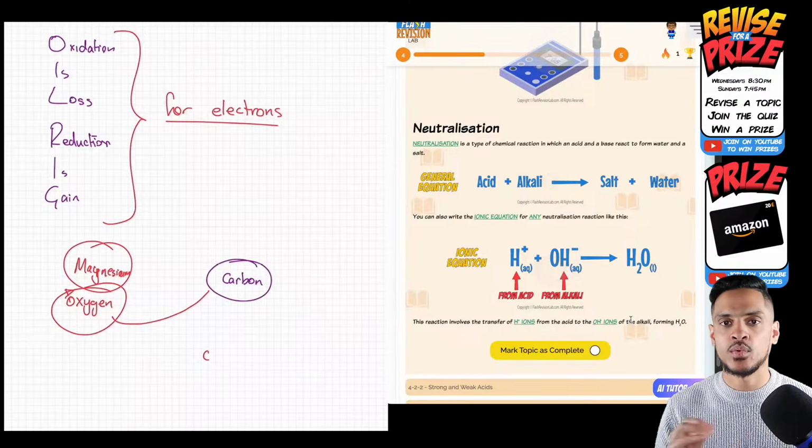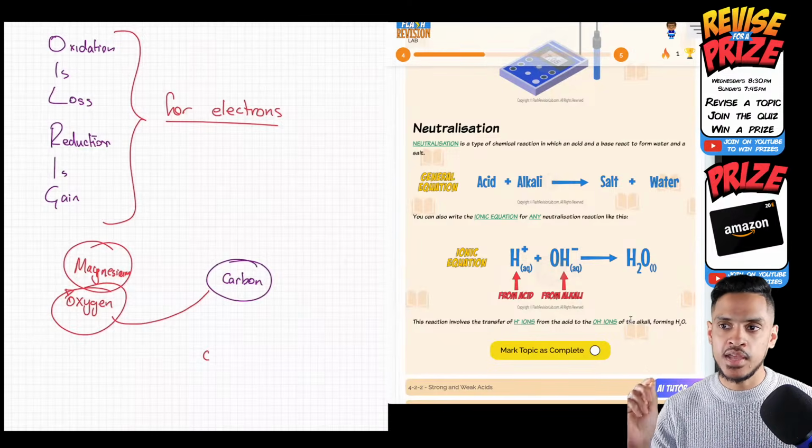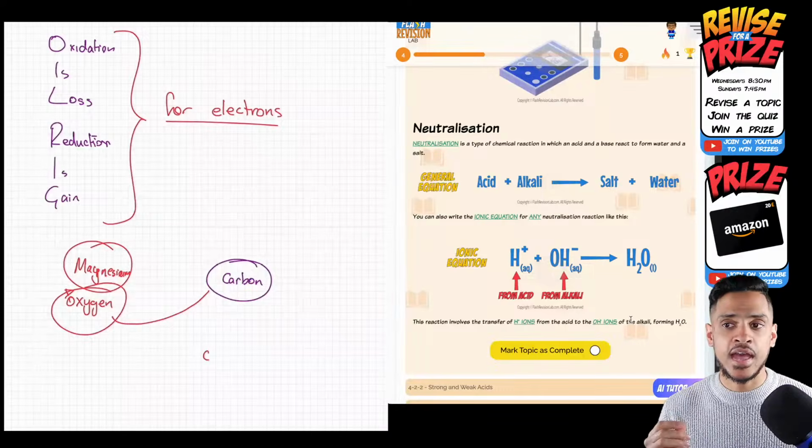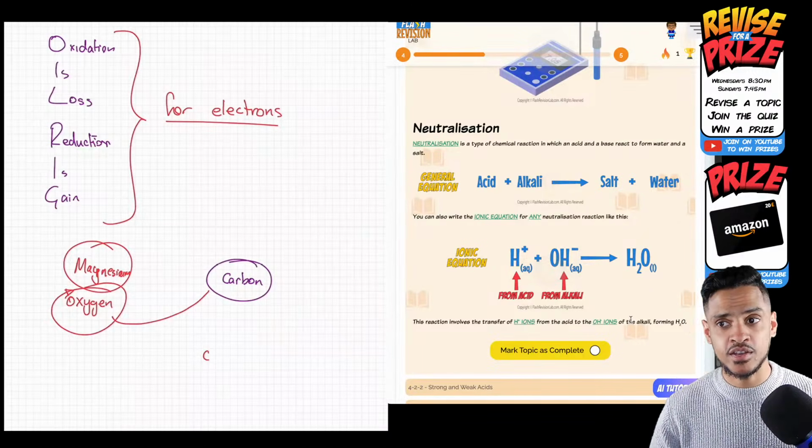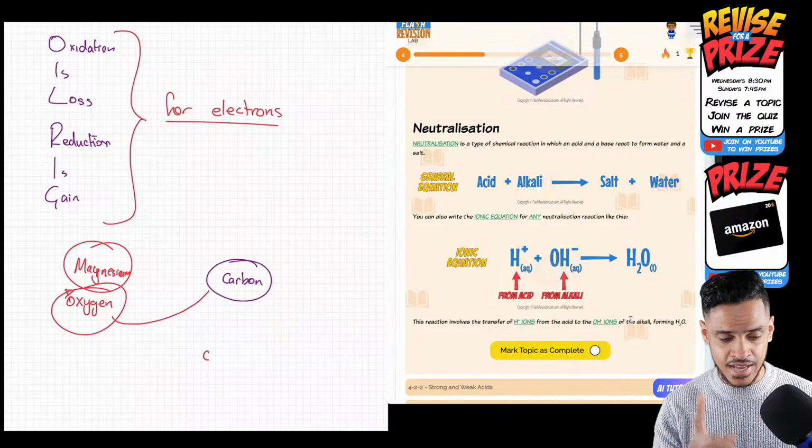It doesn't matter what acid and what alkali you use. If you have a neutralization reaction and you get a question asking you to write down the ionic equation, that's what you need to write, exactly what we've got there.